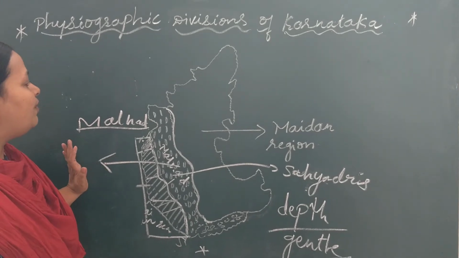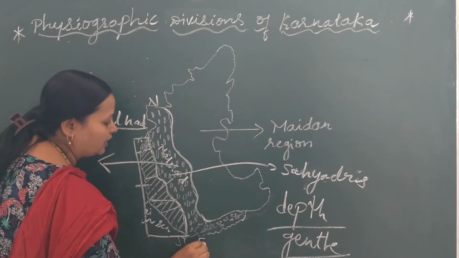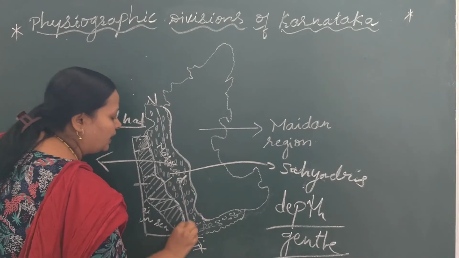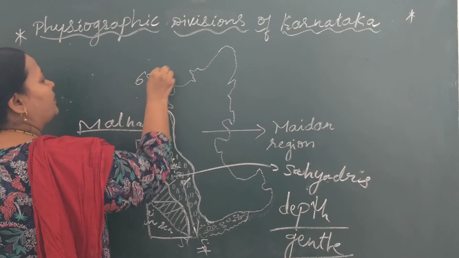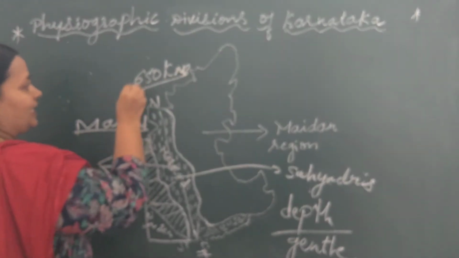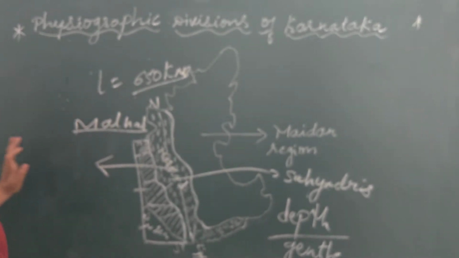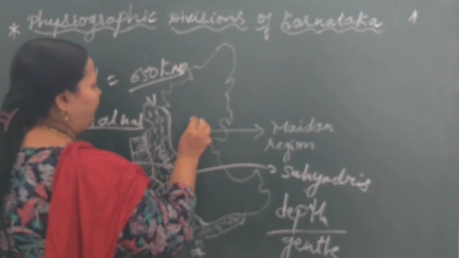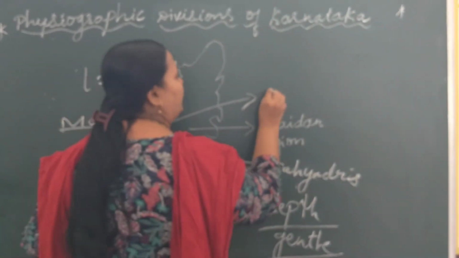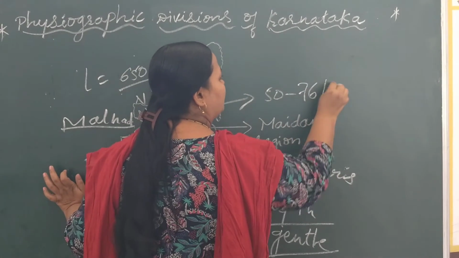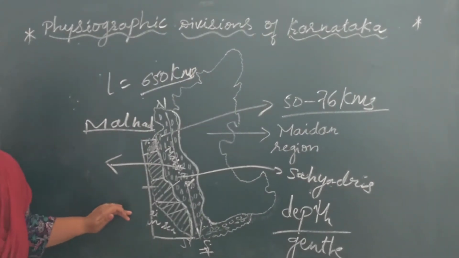What is the total length of the Malnad region from north to south? From north to south, the length of the Malnad region is 650 kilometers. That is the length of the Malnad region. And the width of the Malnad region varies from 50 to 76 kilometers.